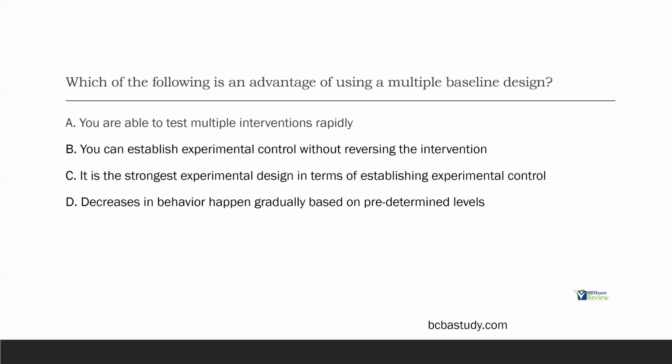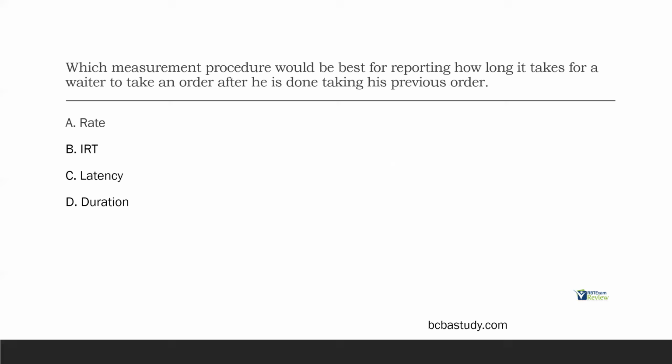Okay, so the following is an advantage of using a multiple baseline design: B, you can establish experimental control without reversing the intervention. Which measurement procedure would be best for reporting how long it takes for a waiter to take an order after he is done taking his previous order? Okay, so think about what behavior we're looking at here. We're looking at a waiter taking an order after he takes his previous order. So the end of one response to the beginning of another response, the time in between that.